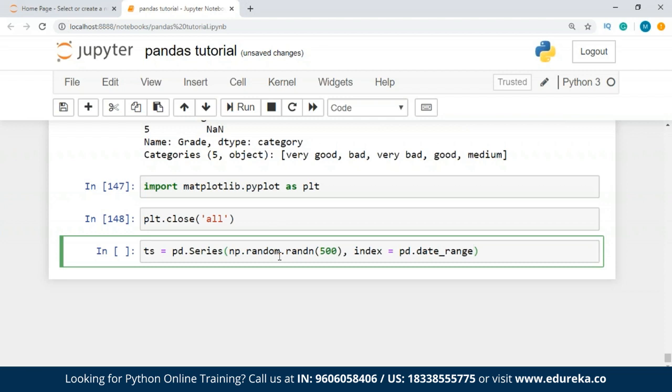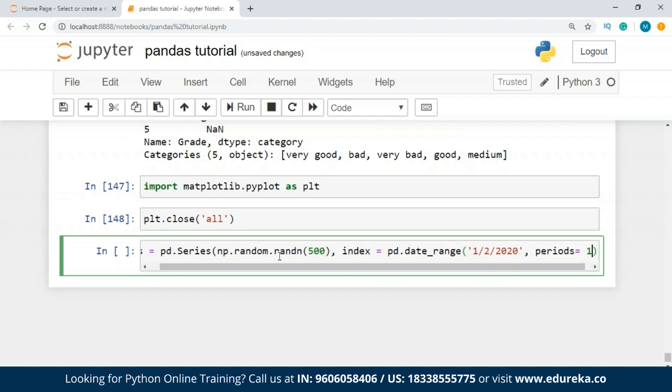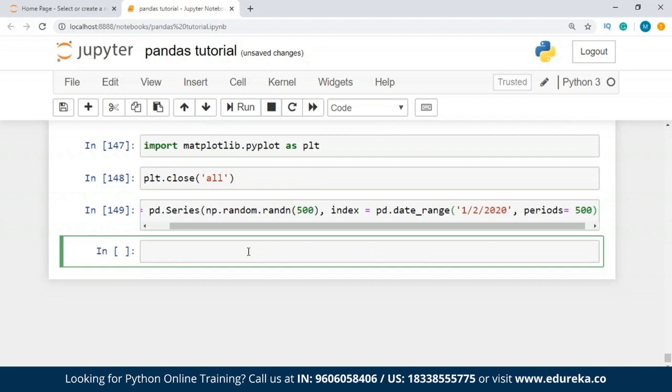I'm going to take the date range as 1/3/2020, and let's take the periods equal to 500, because we have 500 values over there. I hope no errors. Yes.